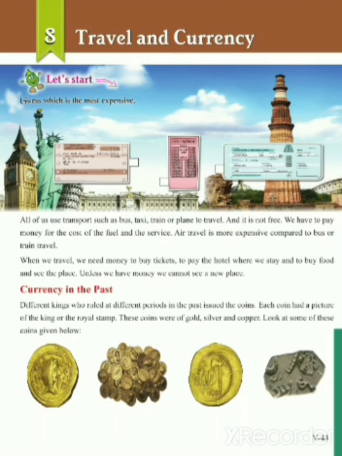Now, how did they make this? The materials used were gold, silver, copper. By using these metals, in olden days, the kings used to make their own currencies.